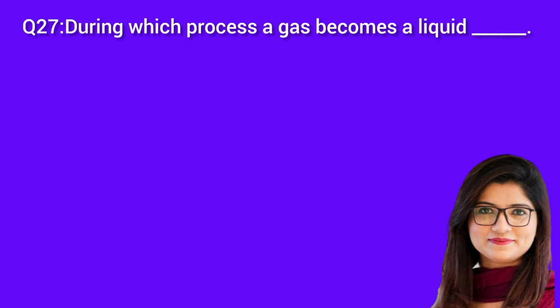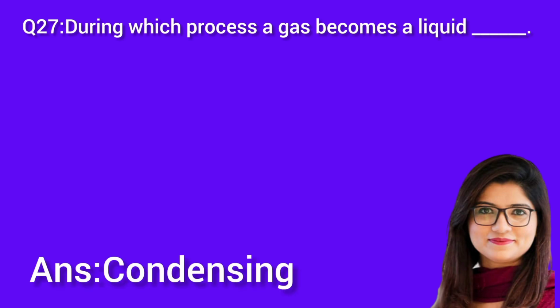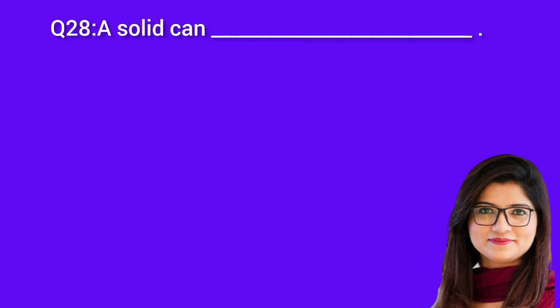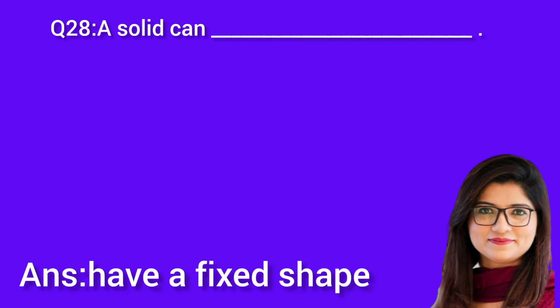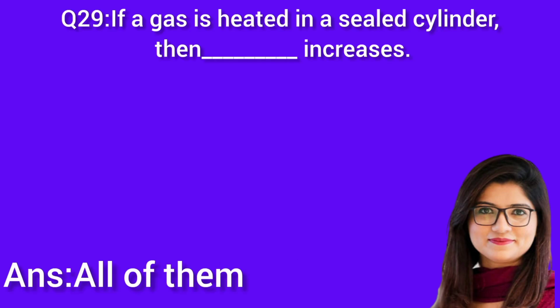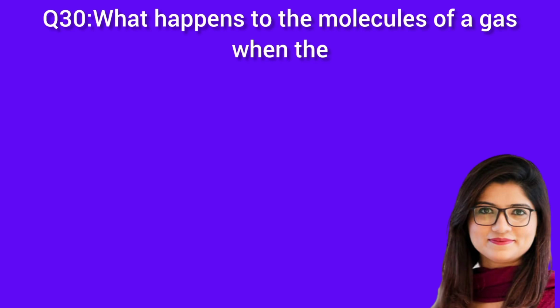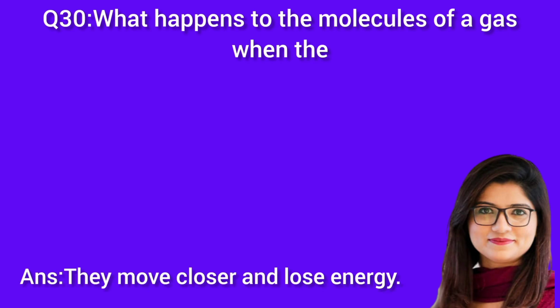Question 27. During which process does a gas become a liquid? Answer: condensing. Question 28. A solid can ___. Answer: have a fixed shape. Question 29. If a gas is heated in a sealed cylinder, then ___ increase. Answer: all of them. Question 30. What happens to the molecules of a gas when they move closer and lose energy?